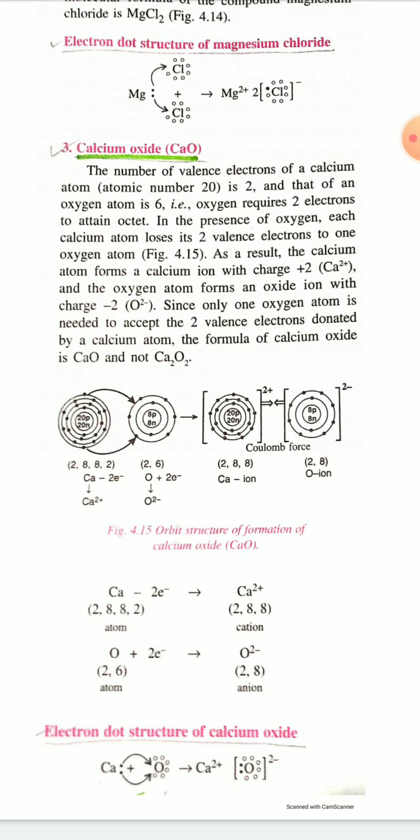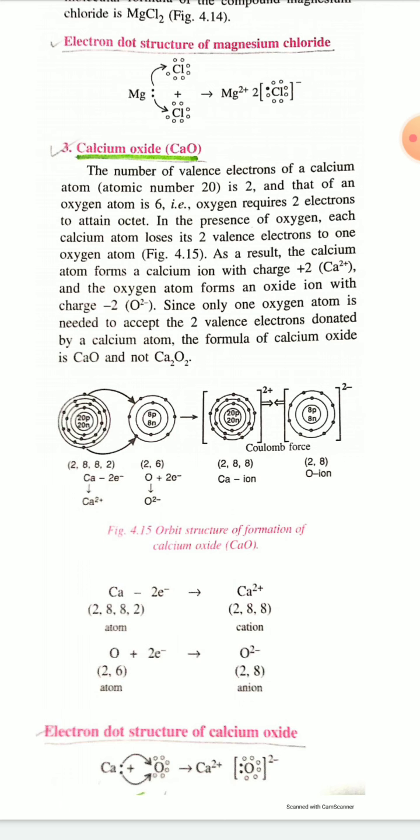Okay, now the electron dot structure of calcium oxide. Calcium has 2 electrons in the valence shell, so you have to give 2 dots around Ca, and oxygen has a total of 6 valence electrons, so you have to give 6 dots around oxygen. Here it is written as 6 circles around oxygen O, meaning 6 valence electrons in the oxygen atom.